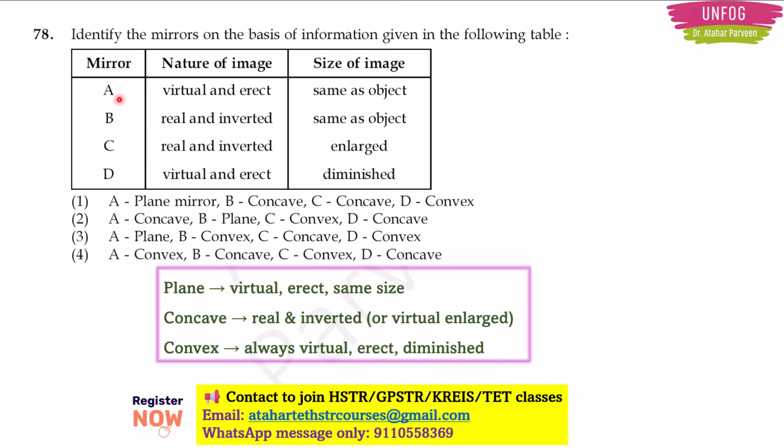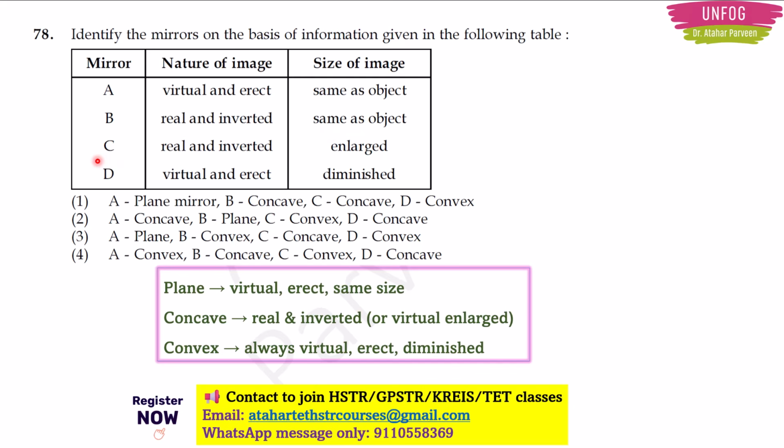If it is mirror A, it is virtual and erect, and the image size is the same as the object. It means that it is a plane mirror. For mirror B, it is real and inverted, and the image size is the same as the object. It means that it will be a concave mirror.